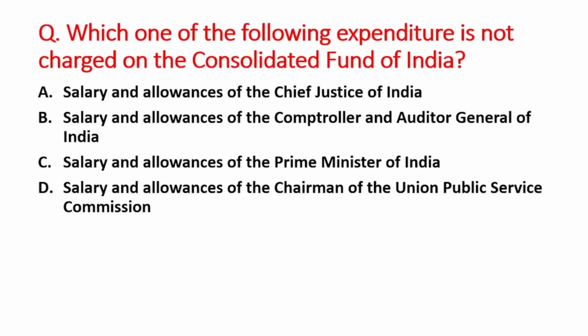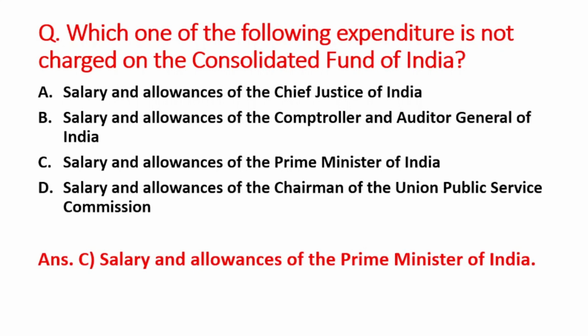Next question is which one of the following expenditure is not charged on the Consolidated Fund of India? A option is salary and allowances of the Chief Justice of India, B option is salary and allowances of the CAG of India, C option is salary and allowances of the PM of India, and D option is salary and allowances of the Chairman of UPSC. The right answer is option C, that is salary and allowances of the Prime Minister of India is not charged from the Consolidated Fund of India.